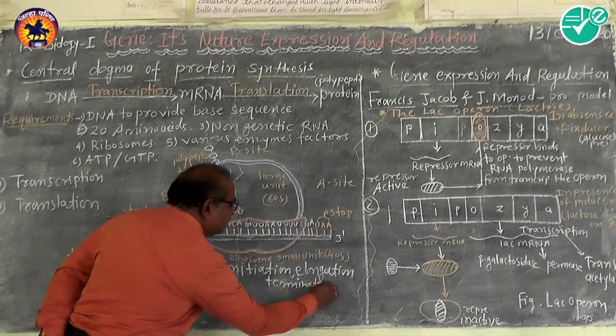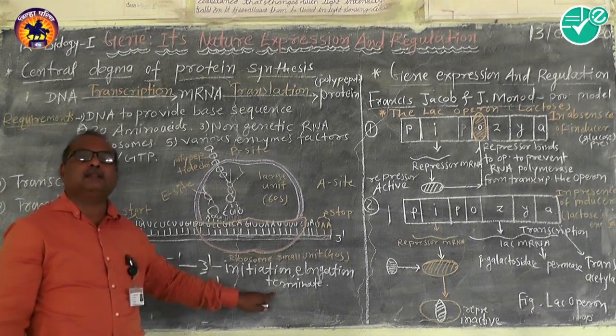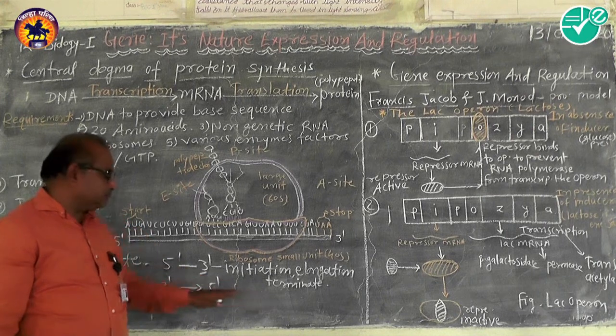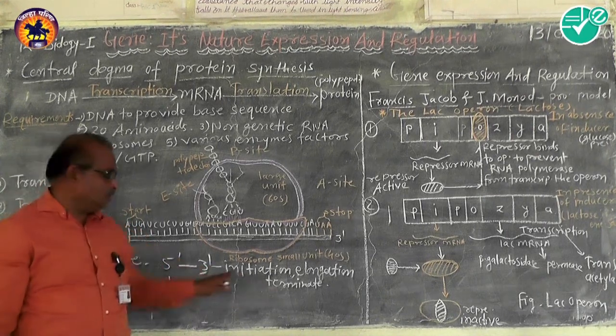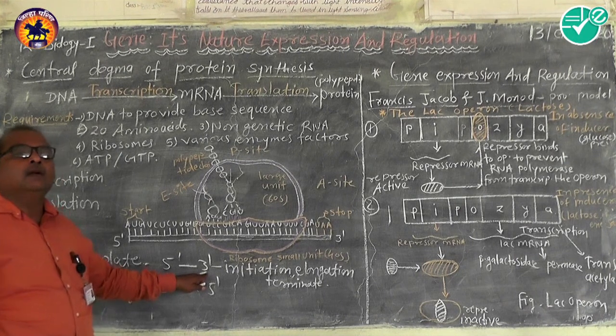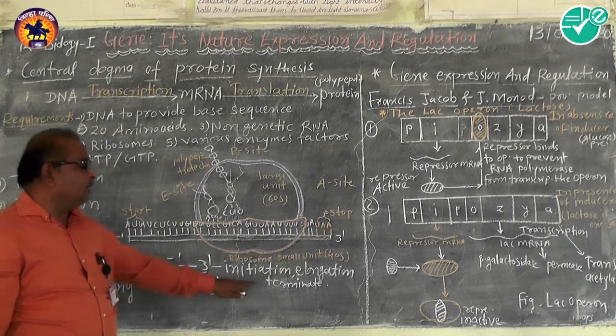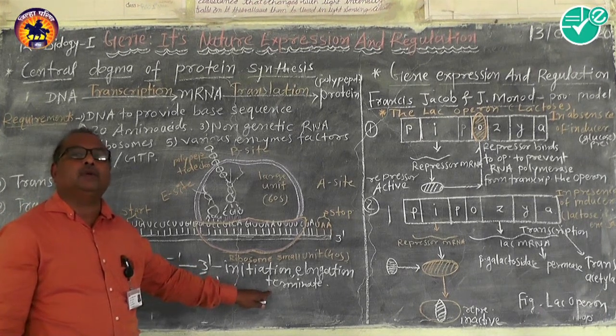For that, the terminating factor is necessary, and termination takes place. Whenever the process is going towards the 3' end of the DNA template strand, the mRNA also gets the signal to terminate the process.